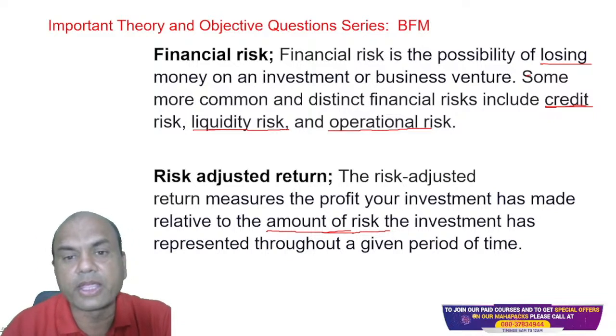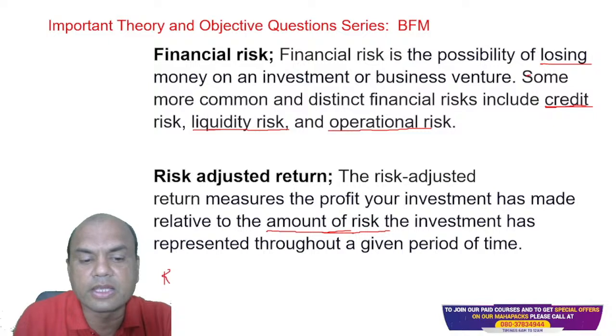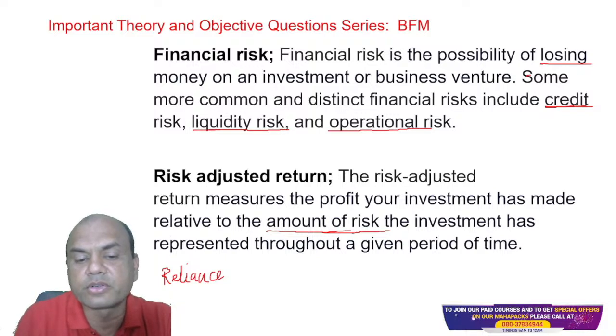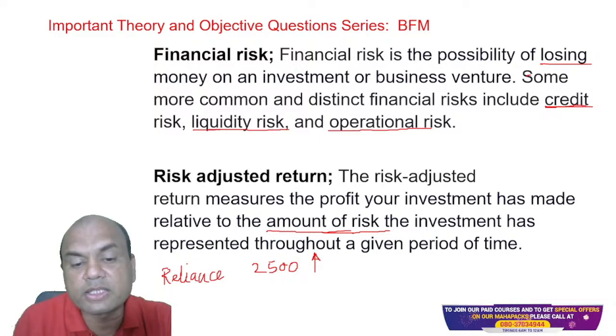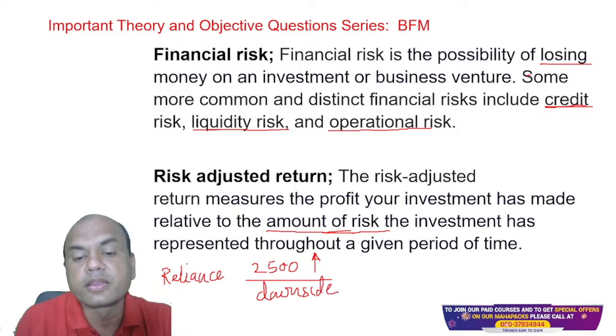I'll give you a simple example. Suppose you are buying a Reliance share at, let's say, 2500, expecting it to go up. But if it goes down, then to cover this downside risk, the risk is covered using put options.